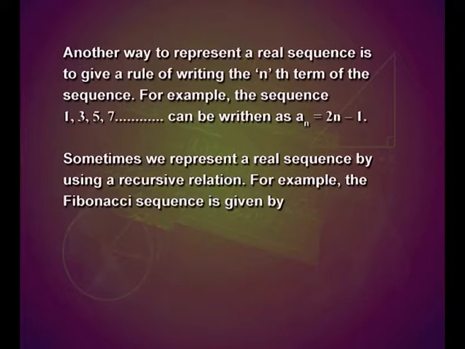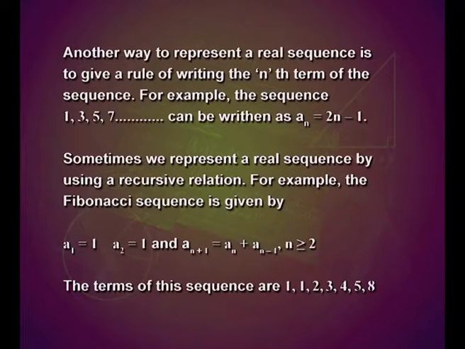Sometimes we represent a real sequence by using a recursive relation. For example, the Fibonacci sequence is given by a1 equal to 1, a2 equal to 1 and a_(n+1) equal to a_n plus a_(n-1), where n is greater than or equal to 2. The terms of this sequence are 1, 1, 2, 3, 5, 8.